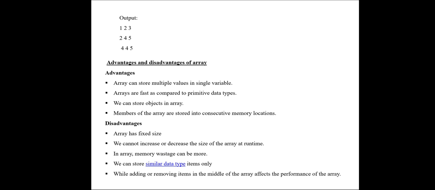We can store similar data type items only. So if integer, all the data items should be of integer data type. If it is double, all the data items should be of double data type. So different data types cannot be stored in an array. While adding or removing items in the middle of an array affects the performance of the array. Suppose we want to insert a value or delete a value, it is very difficult in an array. These are the disadvantages or limitations of an array.